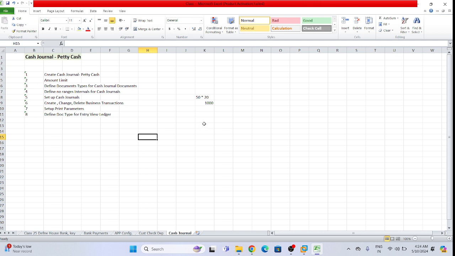Getting the understanding, right? Up to a certain amount, the company will make the payment with the help of cash. But for those things we need to define the limit in the system: cash journal, petty cash. Now let's suppose for a GL document, what is our document type?